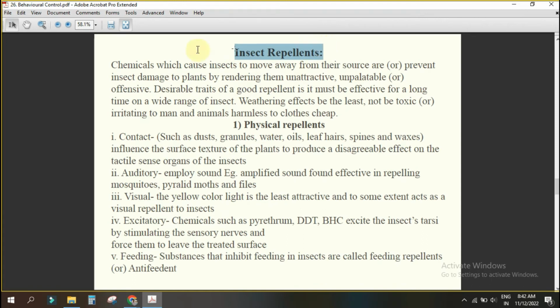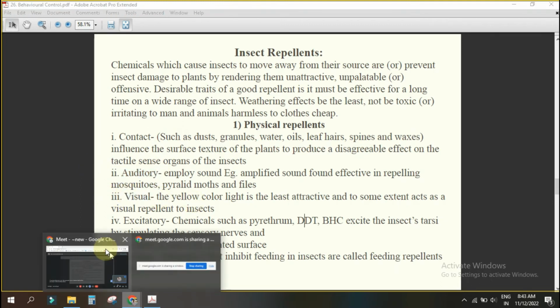What is that? Chemicals which cause the insect to move away from their source or prevent insect damage to the plants by rendering them unattractive or unpalatable. Repellent. Some physical repellents are there like dust, granule, water, oil, leaf hair, spines, waxes, means they will go away. What is auditory? If you put high amplified sound, then what will happen? These birds will go. Flies will go, some pyralid moth will go, mosquito will go.